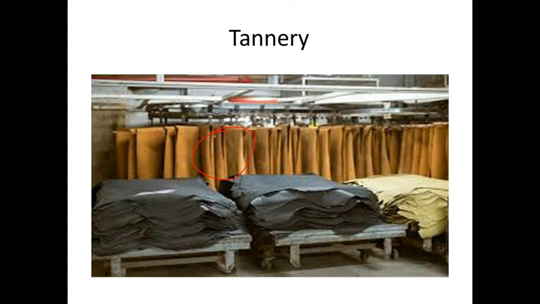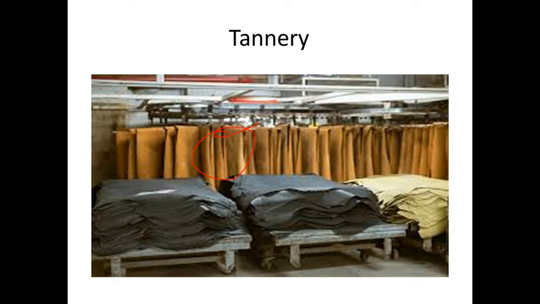Where leather is manufactured, that is called a tannery, where leather is tanned, meaning the skin is taken after slaughtering. If you go to slaughterhouses where animals are killed, they peel off the skin. That skin comes to the tanning industries, where it goes through a lot of processes. The slaughterhouses have bloodshed, it looks reddish.